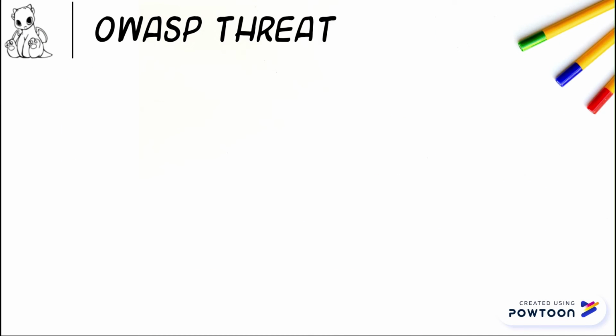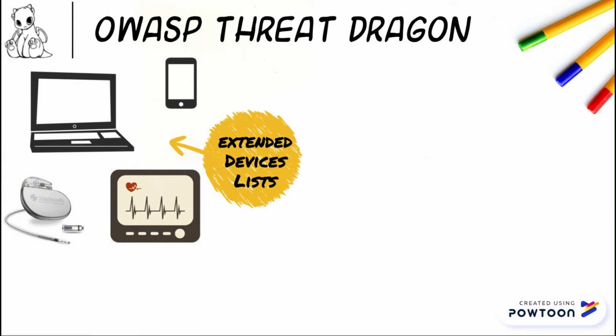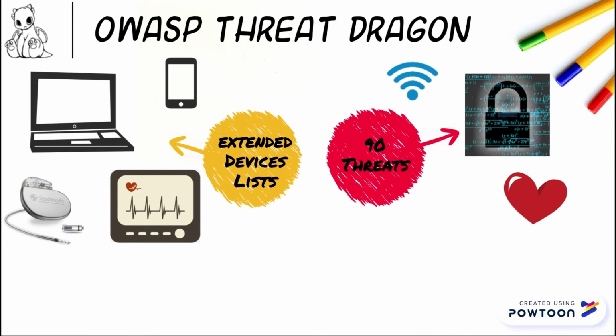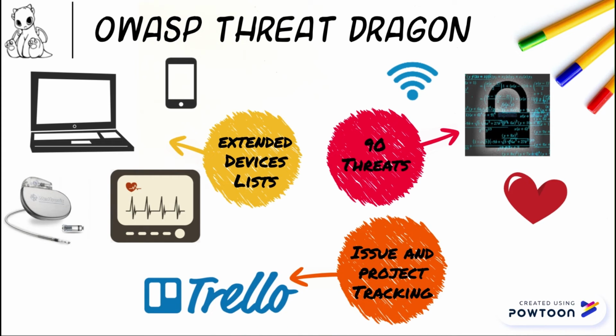We have added an extensive device list allowing the users to add mobile phones, pacemakers, laptops, and EKGs. Our enhanced threat engine now has 90 specific threats that illustrate vulnerability, ranging from eHealth specific to cryptography. To integrate the software development lifecycle, we have added issues and project tracking with Trello.